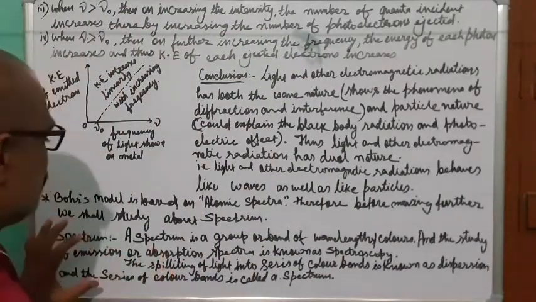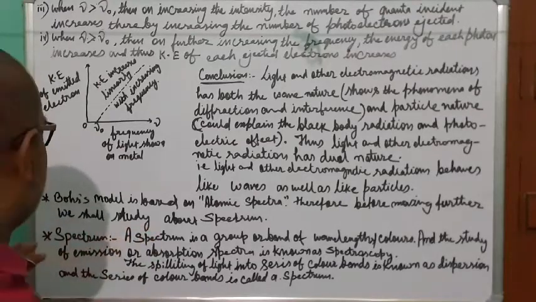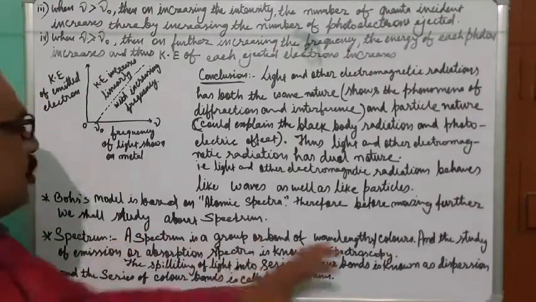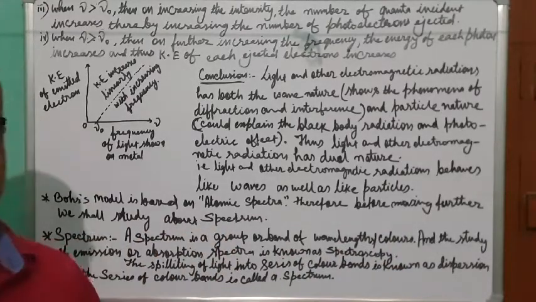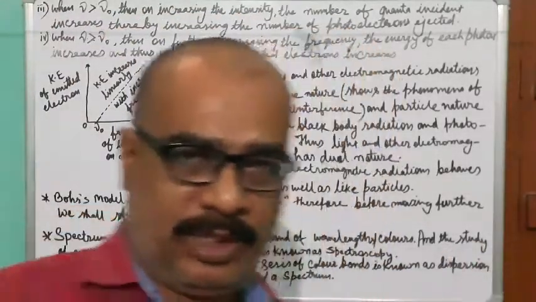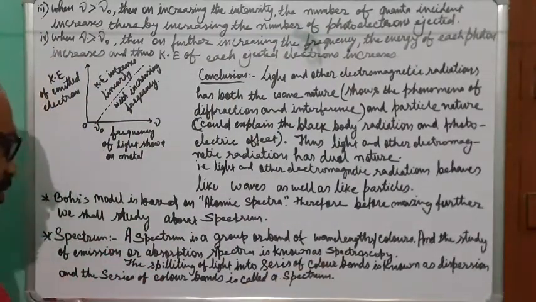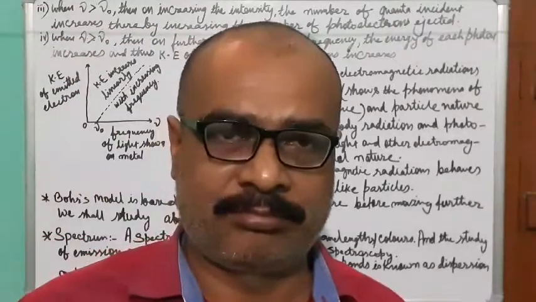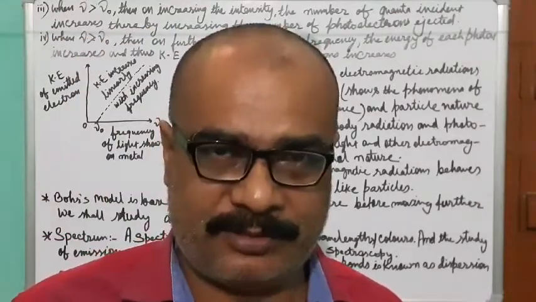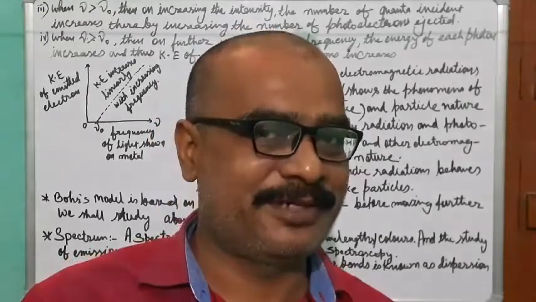So today I have just introduced the spectrum. Next day I will discuss it in detail. The science in which we study the spectrum is known as spectroscopy, where we study emission spectra, when there is emission of energy, and absorption spectra, when there is absorption of energy.